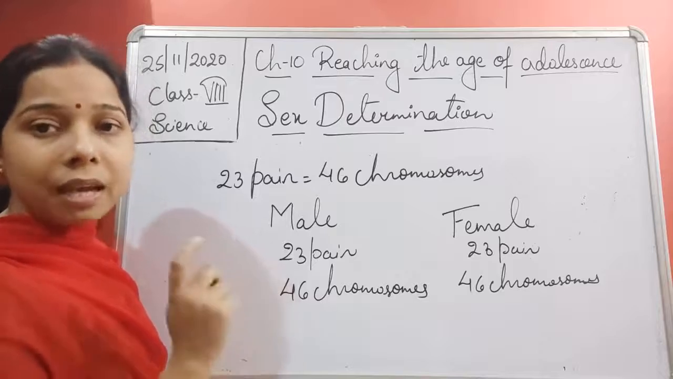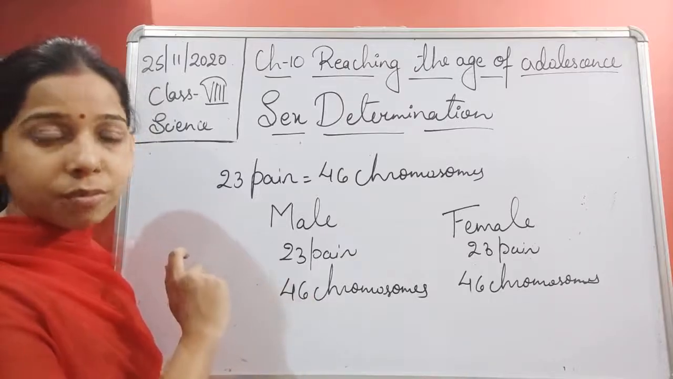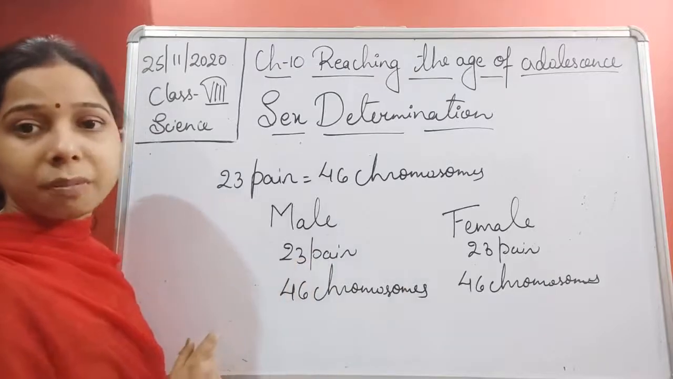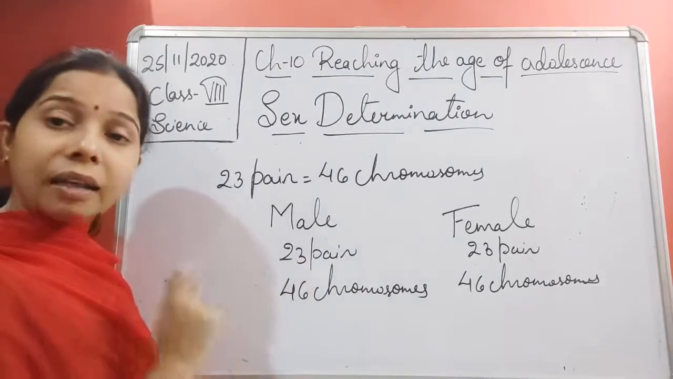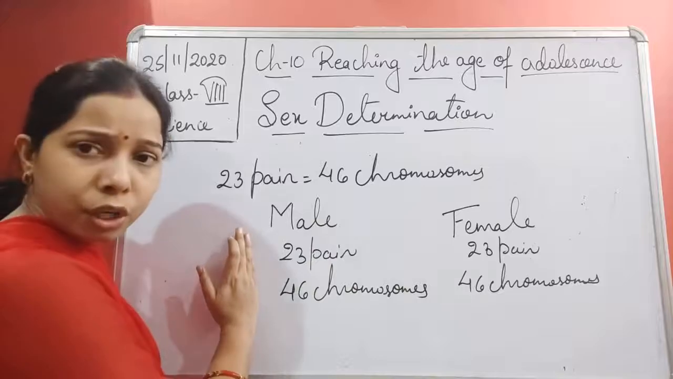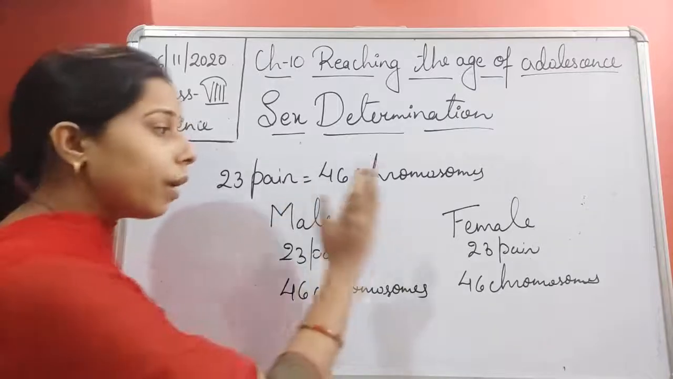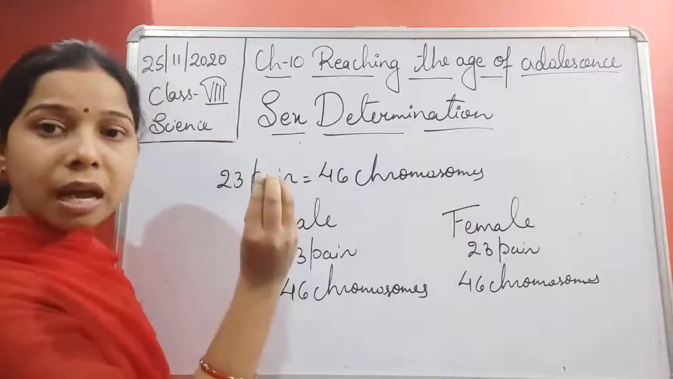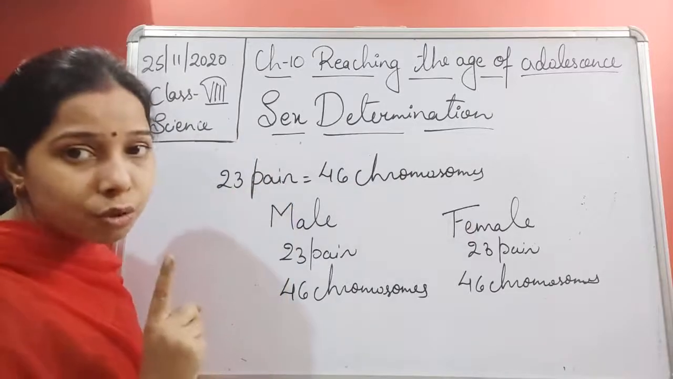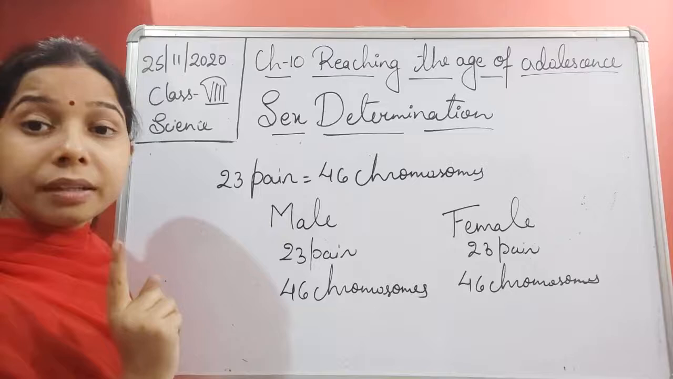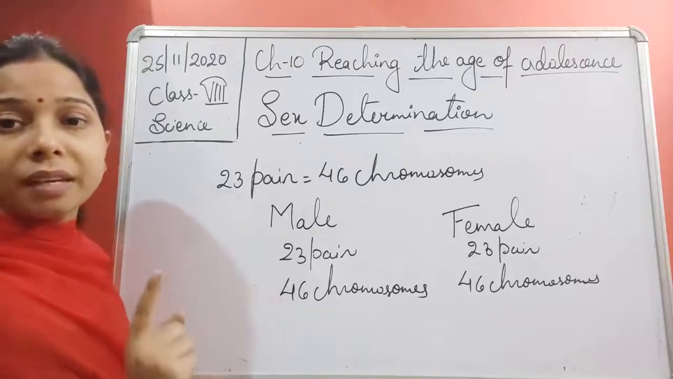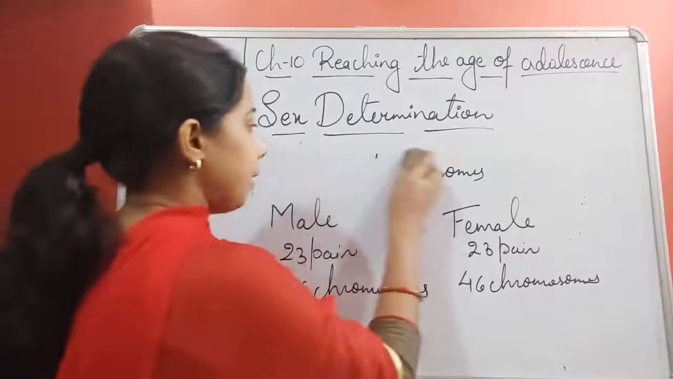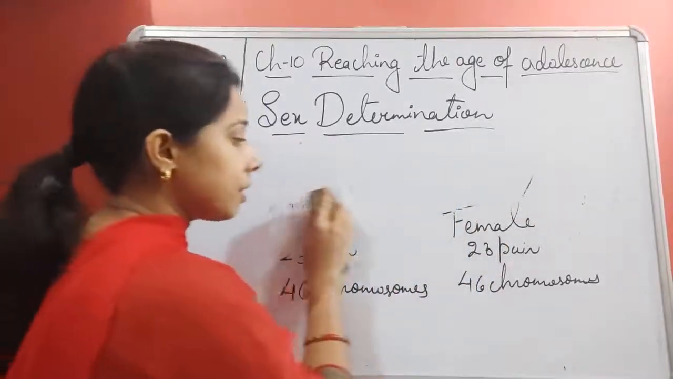Now the sperm carries half of the chromosomes and the ovum carries half of the chromosomes from the female. Ultimately, 23 chromosomes from the male and 23 chromosomes from the female fuse together to form the 46 chromosomes, or 23 pairs of chromosomes, in a human being. Let me tell you how it happens, and then we will try to understand how sex determination occurs.